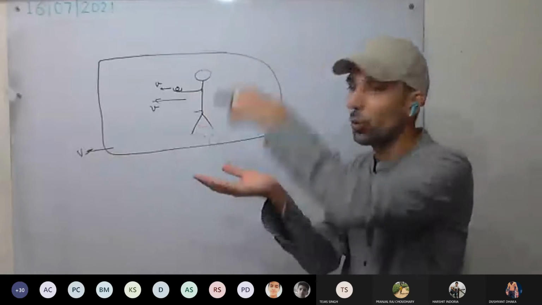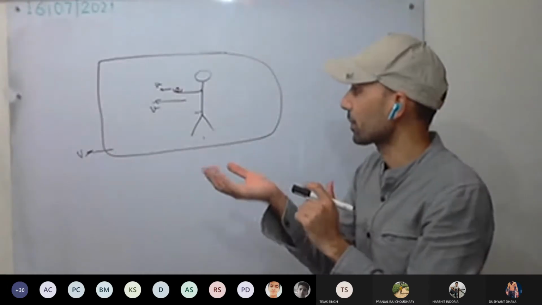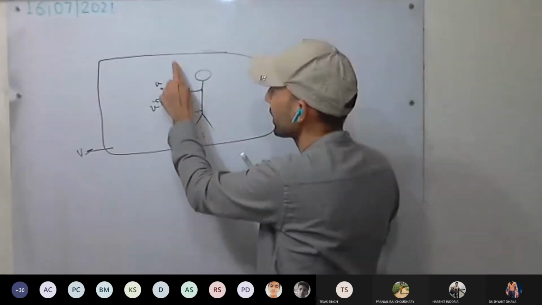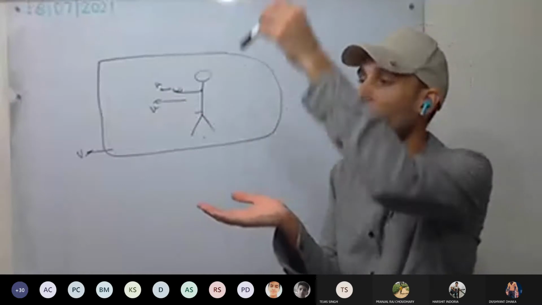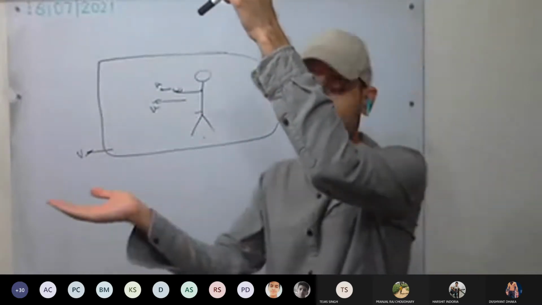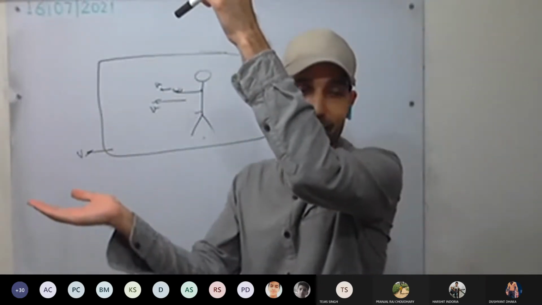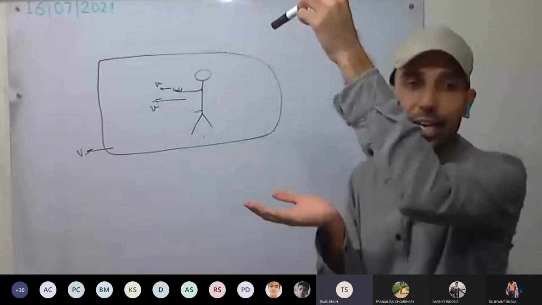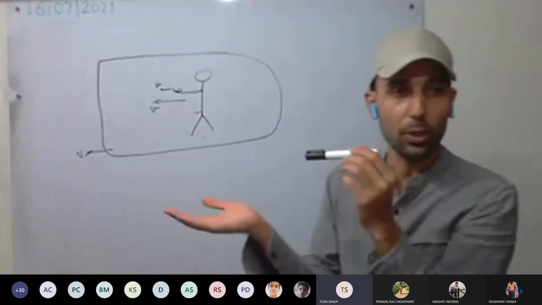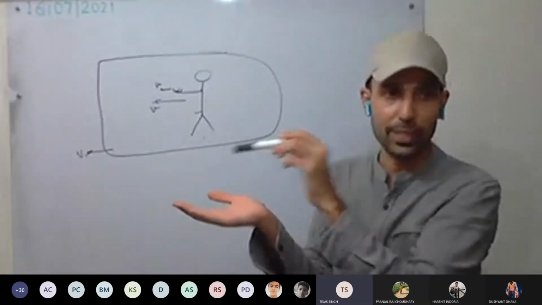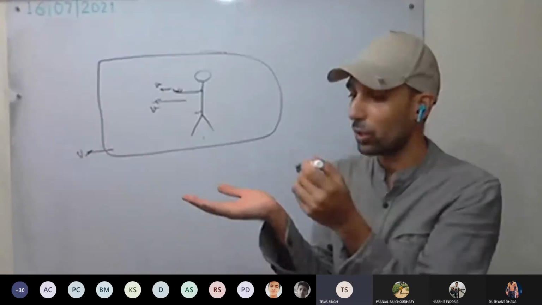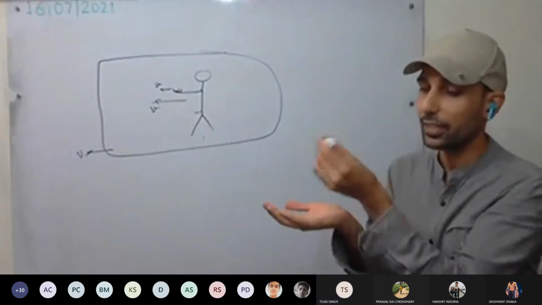Now, as this person throws the ball, what will happen? If this ball is in the air, by the time I have moved some distance, what about the ball? The ball is also having speed in this direction, yes. So let's say this is the ball.